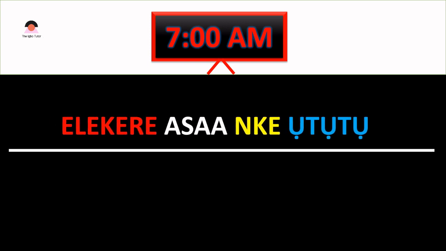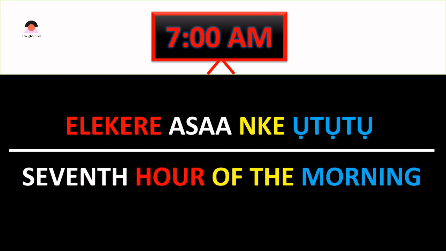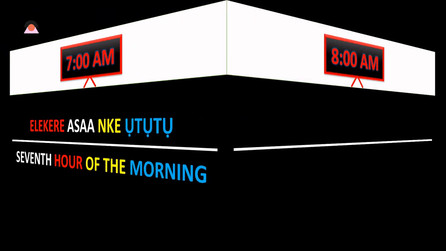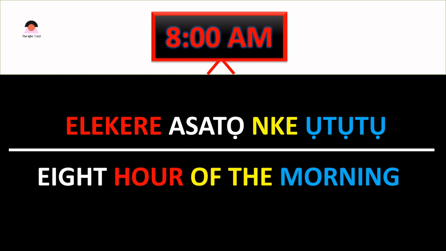7 a.m. What is the name in Igbo language? It is called elekere asaa nke ụtụtụ, the 7th hour of the morning. We move on to the 8 a.m. What is it called in Igbo language? It is elekere asatọ nke ụtụtụ. The 8th hour of the morning.